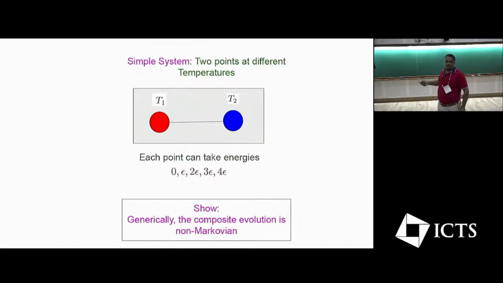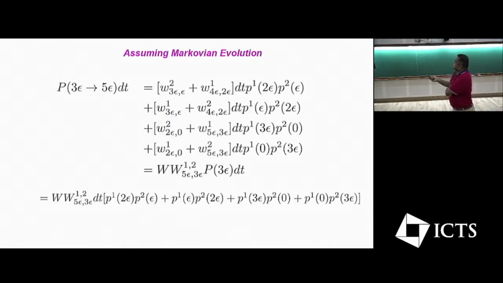But there's a joint distribution, right? The distribution of this did not factorize, right? Like in your equation you wrote, I think, P1 of epsilon, P2 of 2 epsilon. What are these P1 of epsilon? No, this is the probability that the one has an energy of 2 epsilon. But why should that factorize? What do you mean, why should it factorize? It's a joint probability of one having 2 epsilon and the other having epsilon, right? That need not be a product of these 2 probabilities, no?